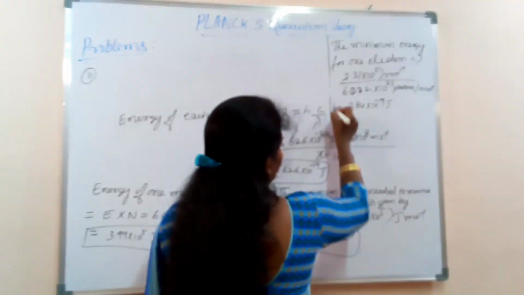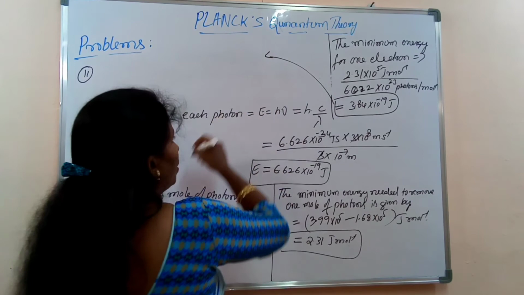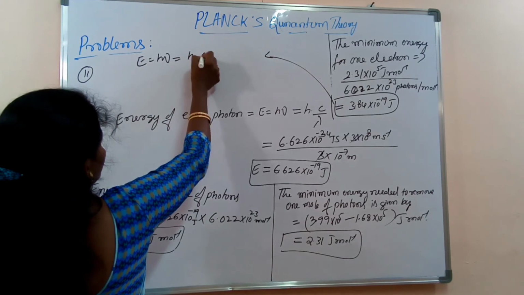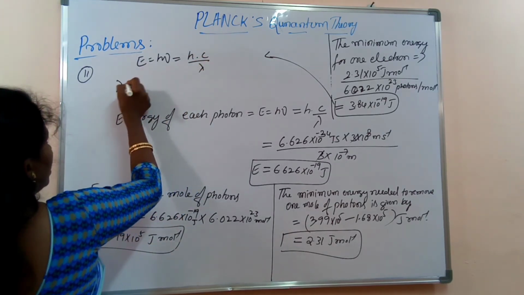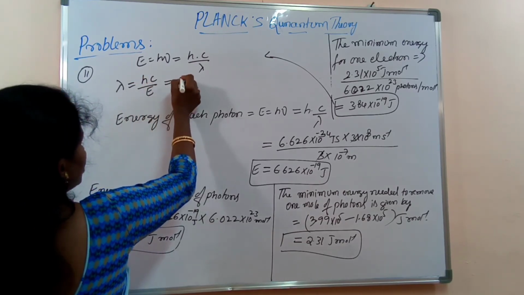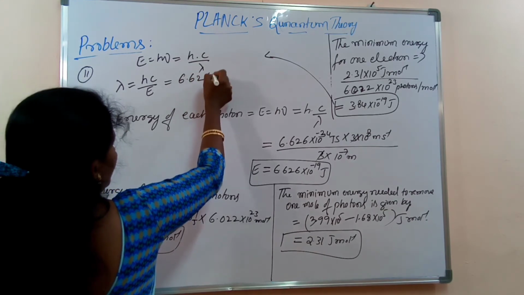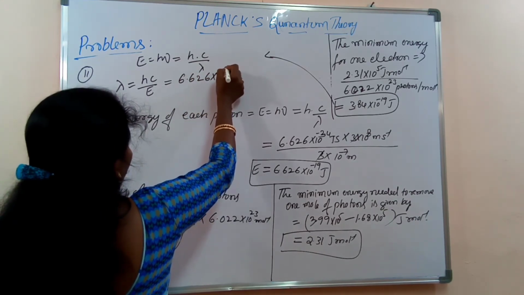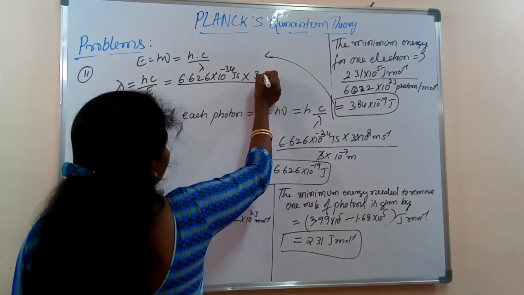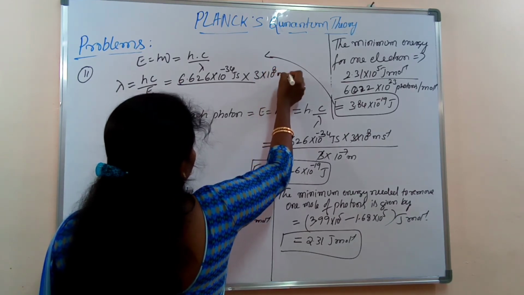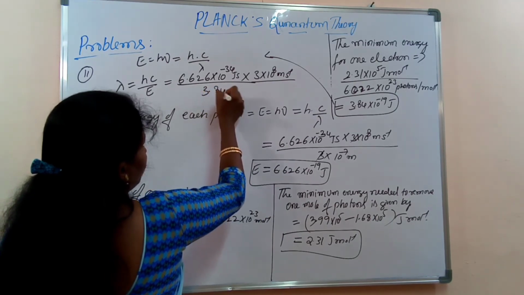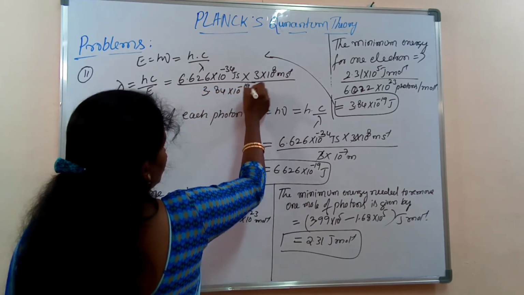Corresponding to this energy, the lambda value is given by E is equal to h nu, which is equal to h c by lambda, or lambda is equal to h c divided by E. Then h is Planck's constant, 6.626 into 10 to the power of minus 34 joule second, into 3 into 10 to the power of 8 meter per second, divided by E, that is 3.84 into 10 to the power of minus 19 joules.